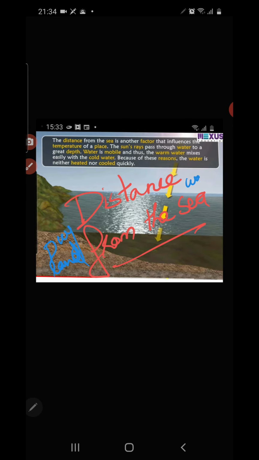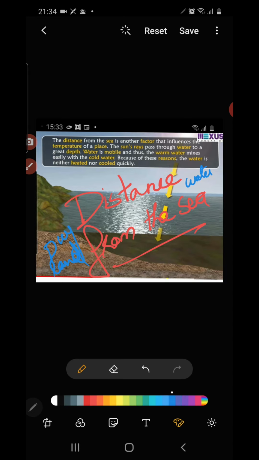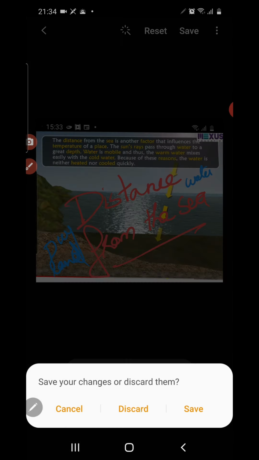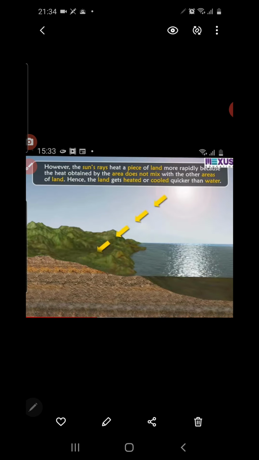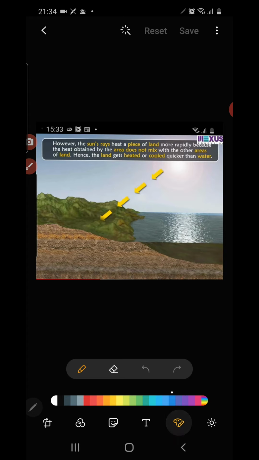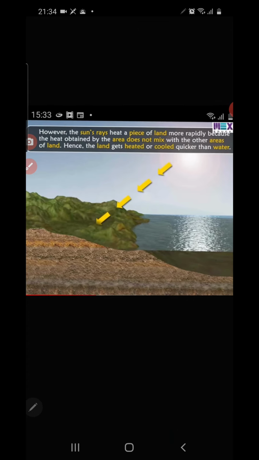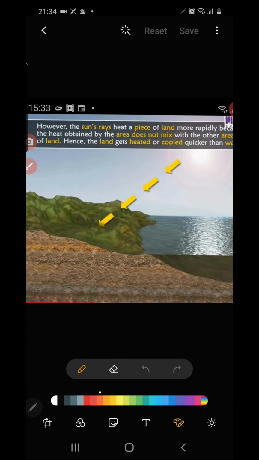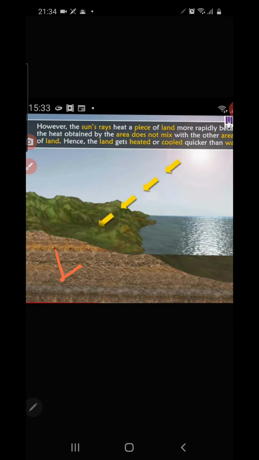So this is a water body, and land is heated much faster than the water body. So during the daytime, land is heated. When the temperature of a place increases, there forms a low pressure. You have to keep this point in mind.